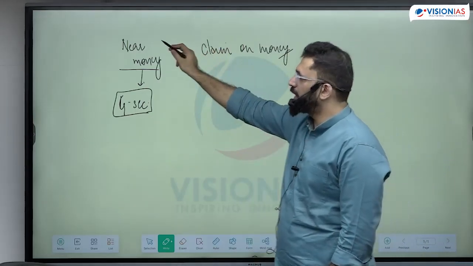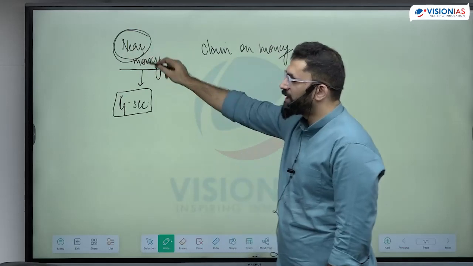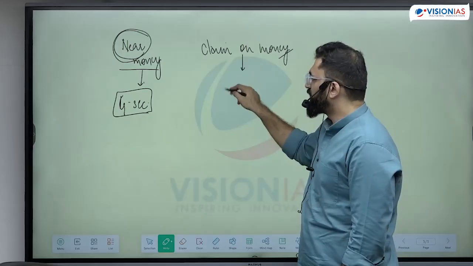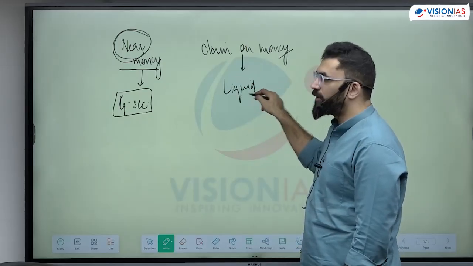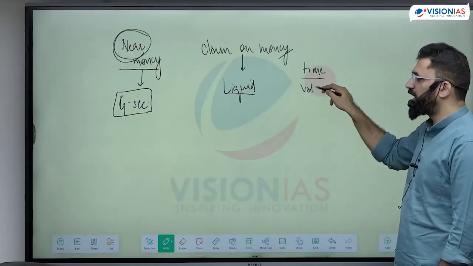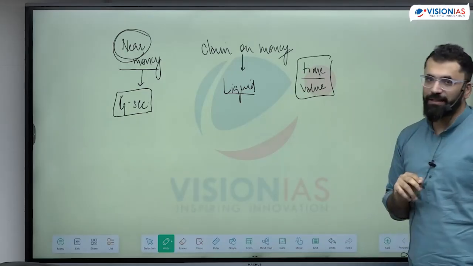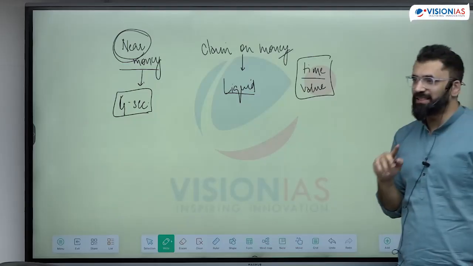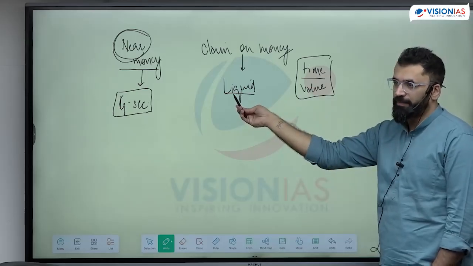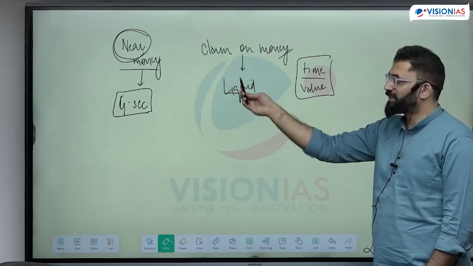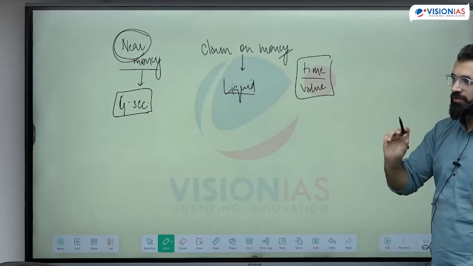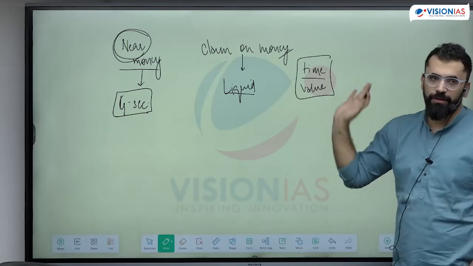And why we are calling it near money, the whole idea of near money is that this claim on money, you can get this money, it's a liquid source, means it can be converted into cash without much loss of time or value. Any asset that can be converted into cash easily without loss of time or value is called a liquid asset. For example, a government security, it's near money because it can be converted into money without much loss of time or value.